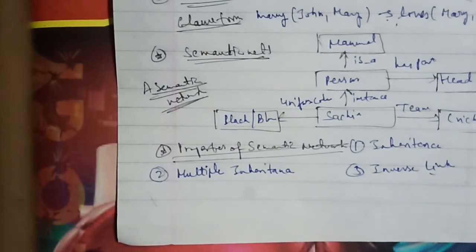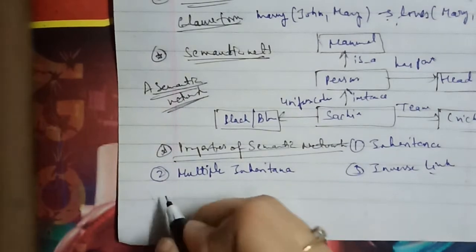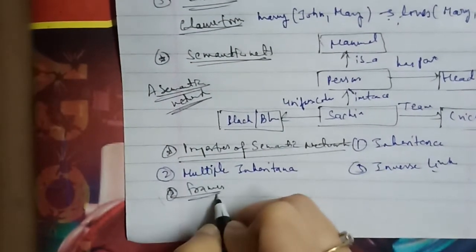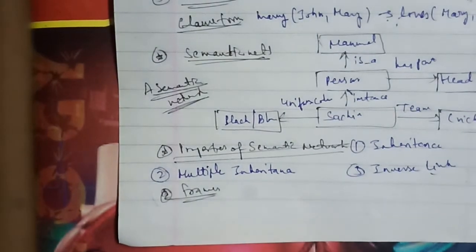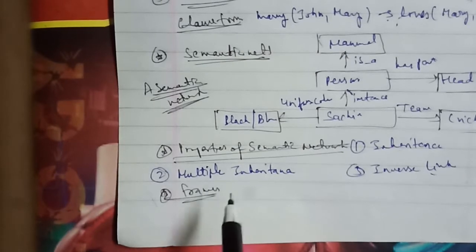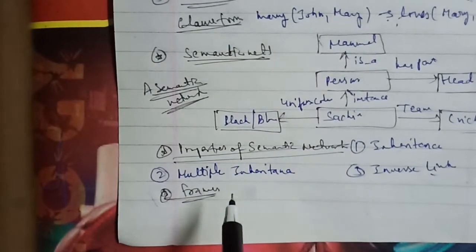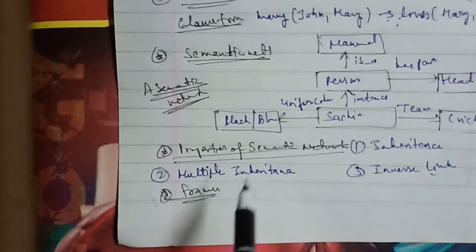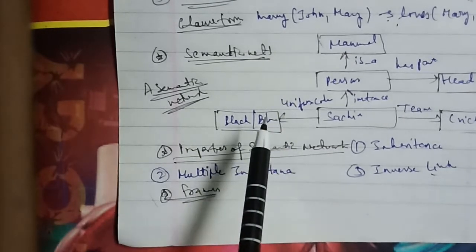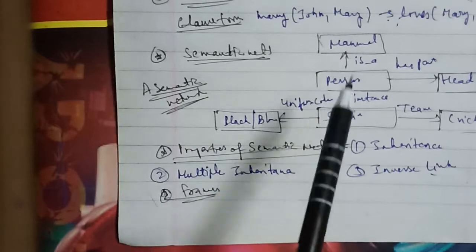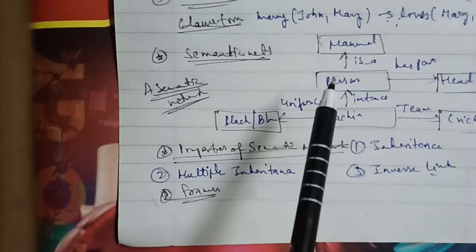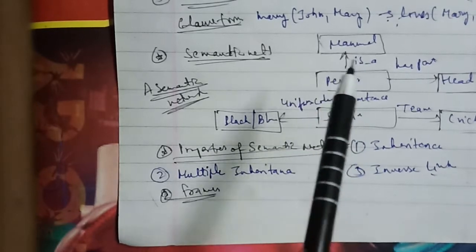Let's go ahead with another topic, related to frames. A frame is something we discussed in the last class in detail, but we'll go ahead here as well. A frame is a collection of attributes, usually called slots, and associated values, and possibly constraints on values, that describes some entity in the world.